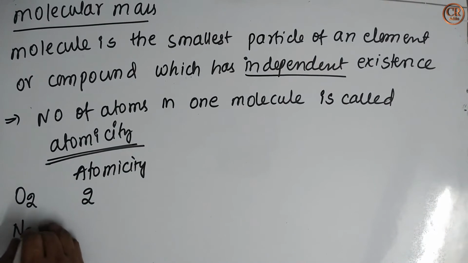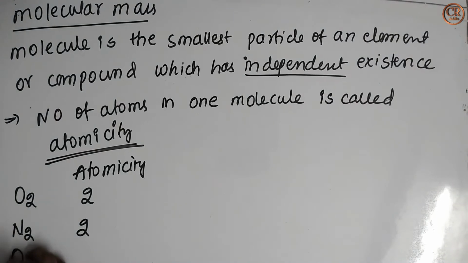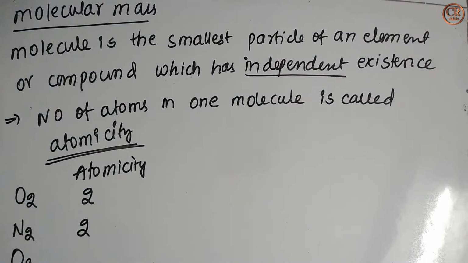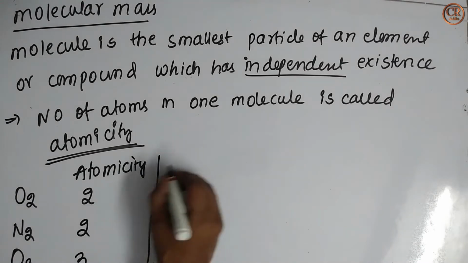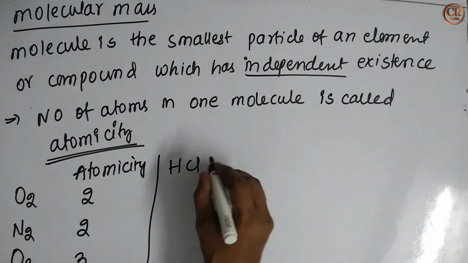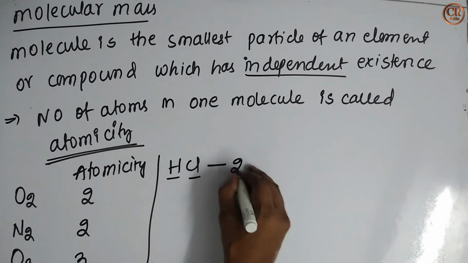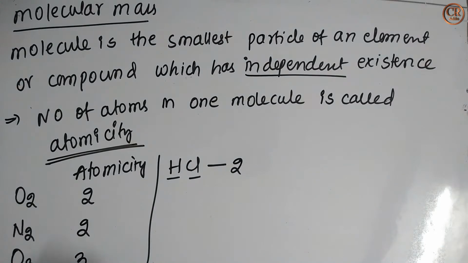Let us take N2, nitrogen. How many atoms are there? 2. So its atomicity is 2. Let us take O3, ozone. How many atoms are there? 3. That's why its atomicity is 3. Let us take one more example. HCl. How many atoms are there in HCl? 1 hydrogen, 1 chlorine. So its atomicity is 2.